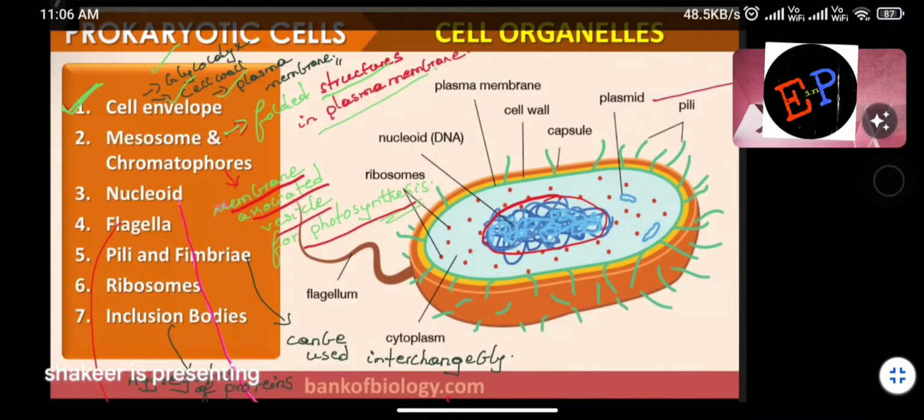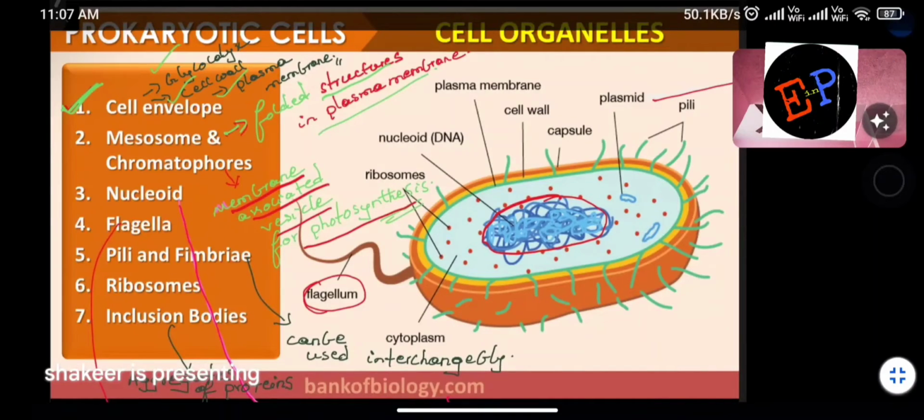Clear now? So flagella. What is meant by flagella? Here you are seeing this structure. This structure is called flagella. Flagella is the plural form. Flagellum is the singular form. This is responsible for motion of these cells. Understood? Most prokaryotes are single celled structures. And for the motion or movement of these cells, you require this tail which is called flagella.